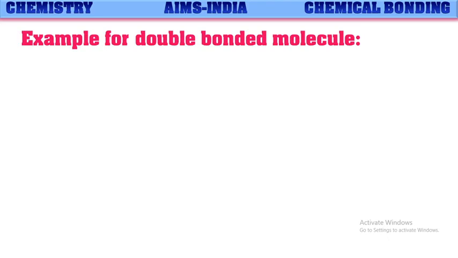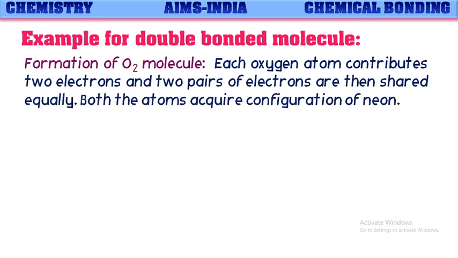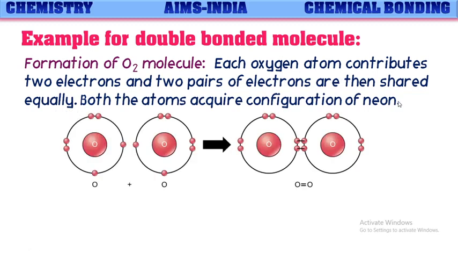Let us see the double bond formation in one of the examples. Let us consider the formation of oxygen molecule. As we know, each oxygen atom has 6 valence electrons and it contributes 2 electrons, and 2 pairs of electrons are then shared equally between the 2 oxygen atoms. So both oxygen atoms acquire configuration of neon by sharing 2 pairs of electrons.